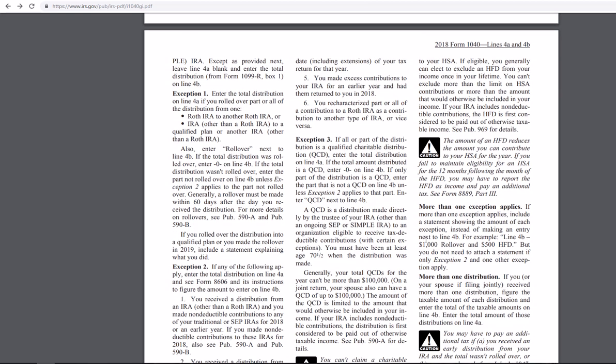Okay, so what happens if you have more than one exception? Include a statement showing exactly what. So for example, if you had a QCD, a qualified charitable distribution, and you had a rollover, you'd have to include a statement, but you do not need to attach a statement if only exception 2 and one other exception applies.